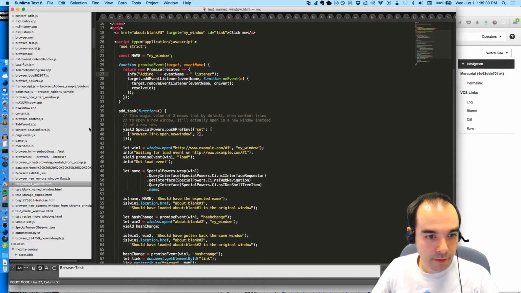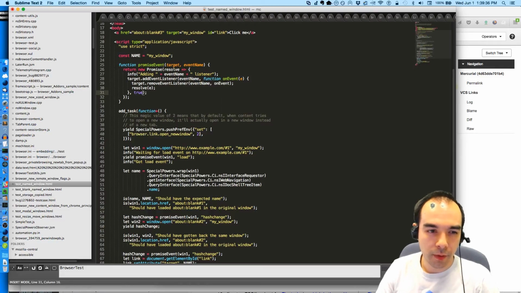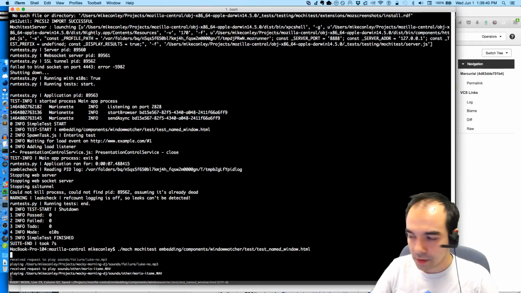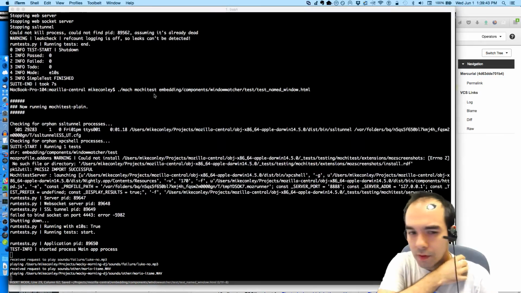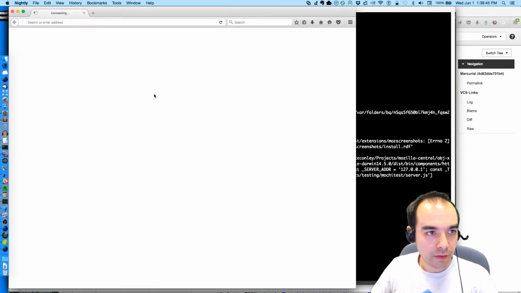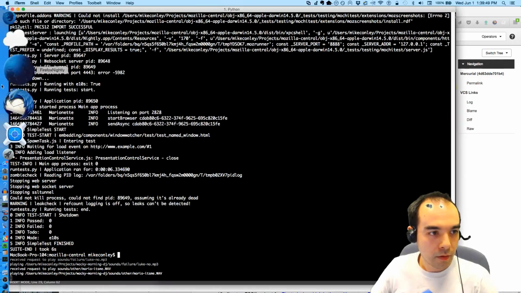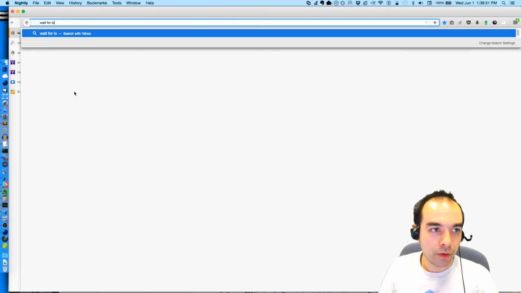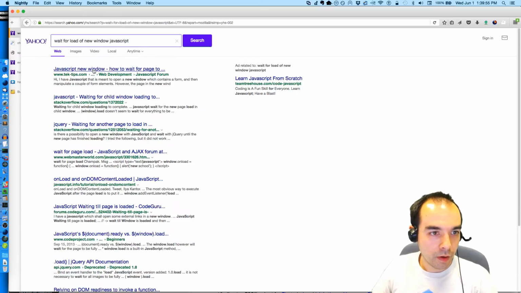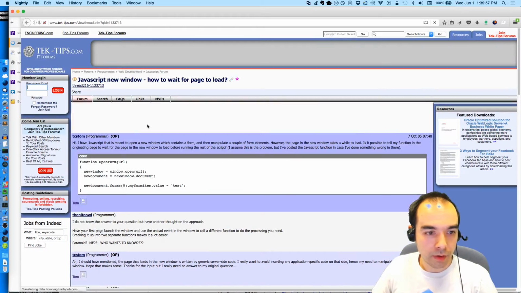It's not enough. I don't have to wait for it to be capturing, do I? That doesn't make any sense. Load event. Wait for load of new window JavaScript. How to wait for page to load.